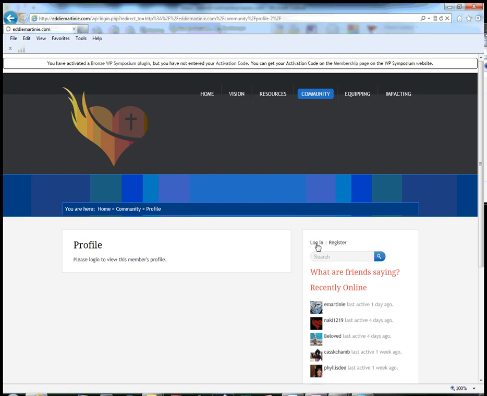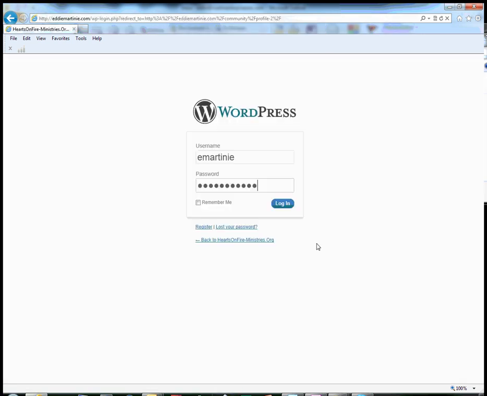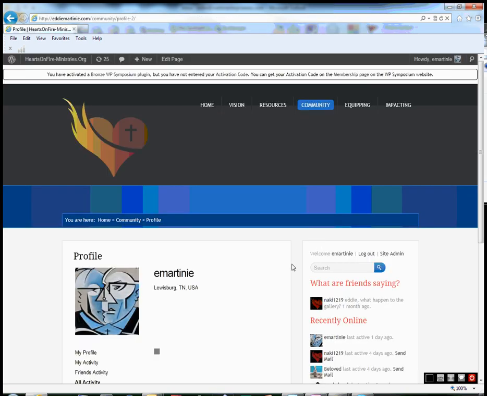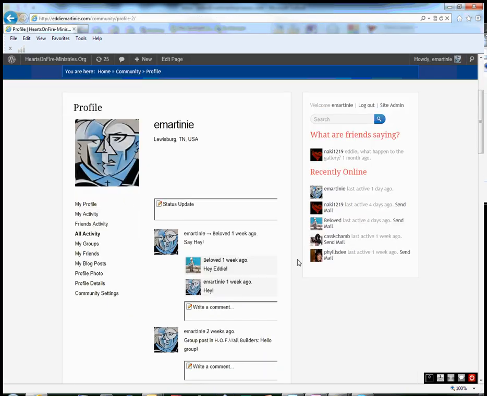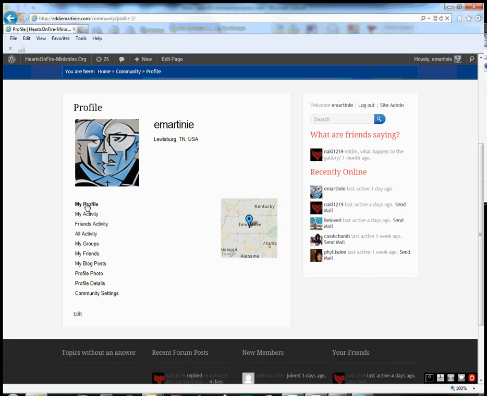If you get here and you're not logged in, you either need to register or sign in. Once you've signed in, it goes straight to your profile, which is basically the activity feed, the news feed, just like Facebook. You can click on my profile. I'm logged in as Eddie, obviously. You can see that it tells you where I'm at.